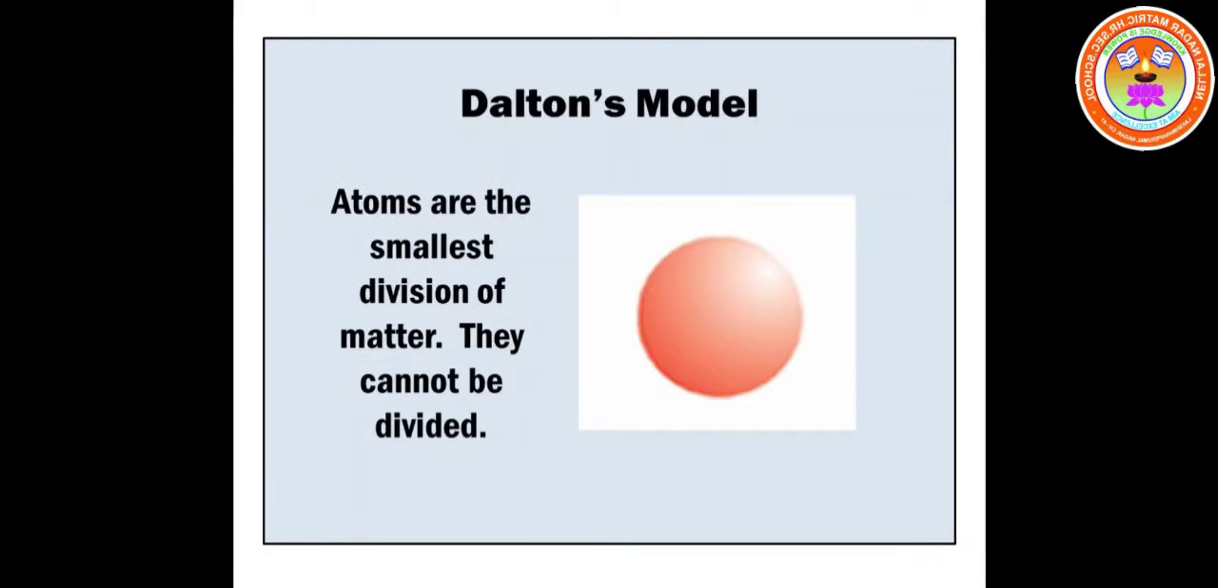Before we start the learning of discovery of nucleus by the scientist Ernest Rutherford, let us have an idea about John Dalton's atomic model. John Dalton was the very first scientist to propose atomic theory. He was the very first scientist to talk about atoms. According to John Dalton, atoms are indivisible. Atoms cannot be divided further. Atoms are the smallest divisions of matter. So these were the ideas of John Dalton.